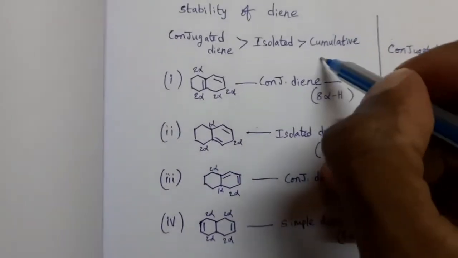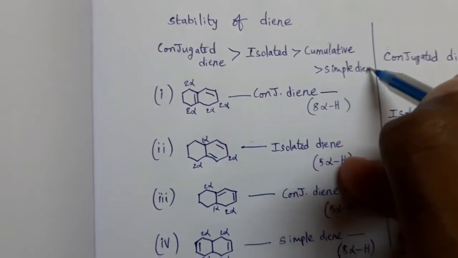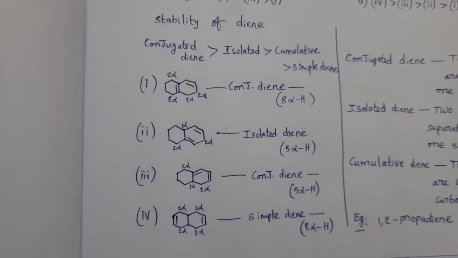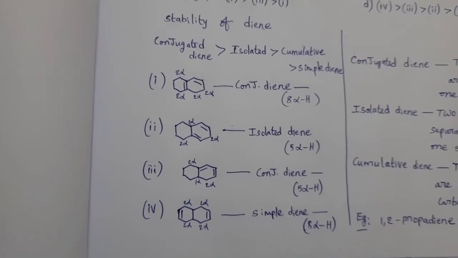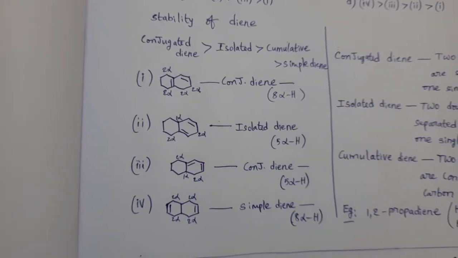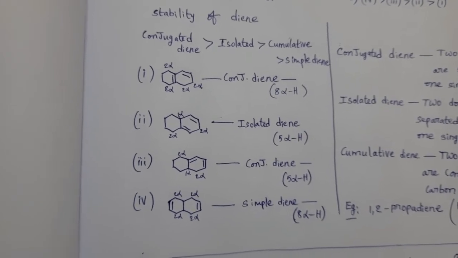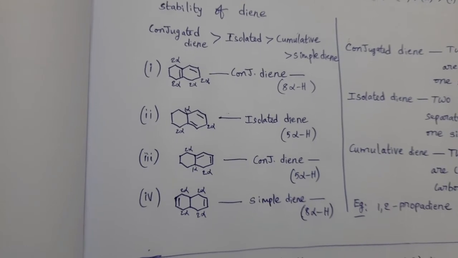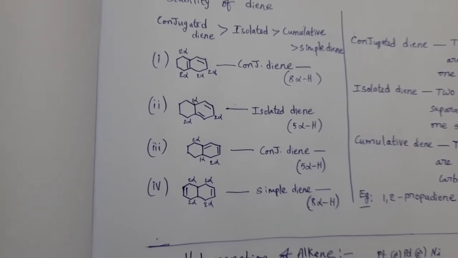Now here, the simple diene having the least stability. First write the stability order for these compounds. We know that where conjugation is present, that compound's stability is more. And alpha hydrogens are there means alkyl groups are substituted to double bonded carbon atoms. More number of alkyl groups attached to double bonded carbon atoms, that alkene having more stability.